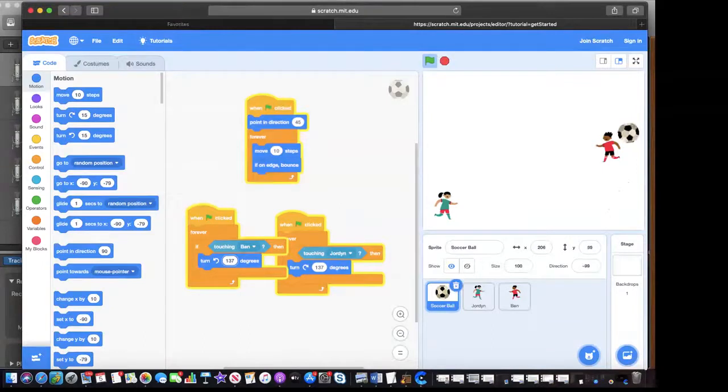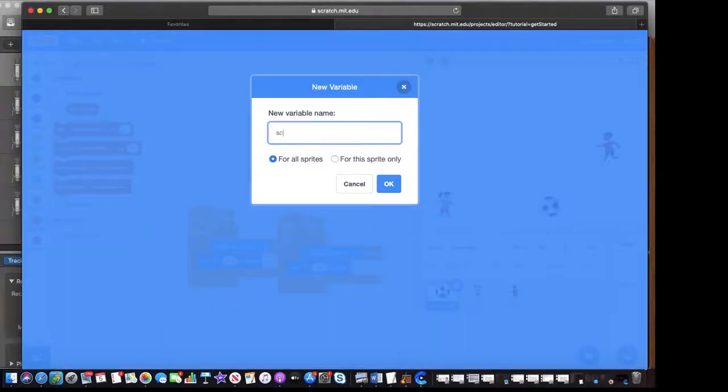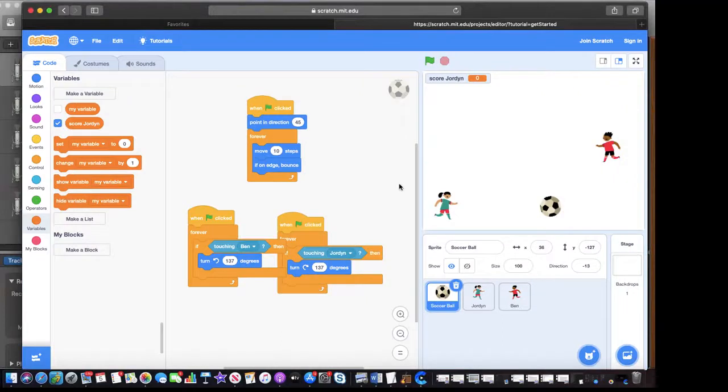Now, how do you get points? Well, points start with variables. Let me pause it right there. I'm going to go to variables, and we'll do something like this. Let's set a variable. And we're going to click make a variable. We're going to call it score, and click OK. We'll say score Jordan. And click OK.